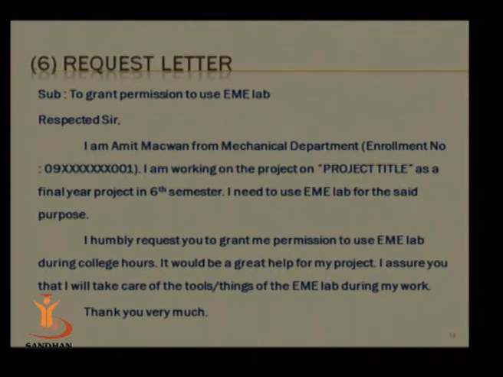Now this is a very simple request letter. If you want to write a request letter to get permission for a special concession on the entry ticket to Science City, Ahmedabad, you can write to the director of Science City that, sir, I am a student from this college.